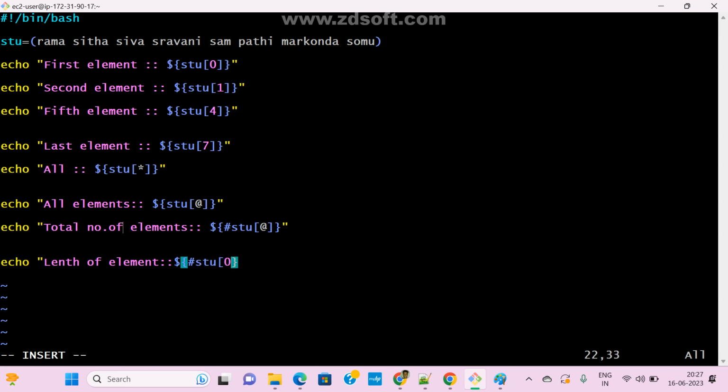The zero element. I want to find the zero element. Now clear? That's it.